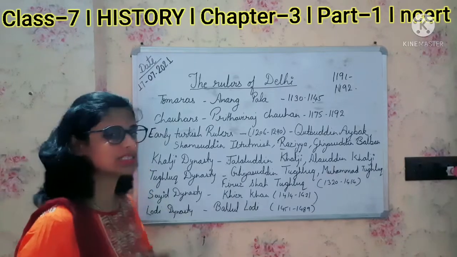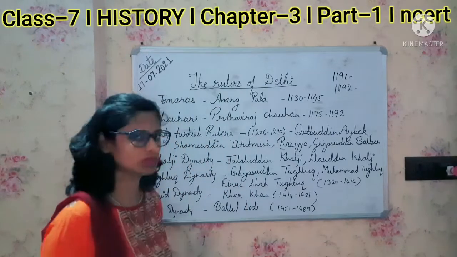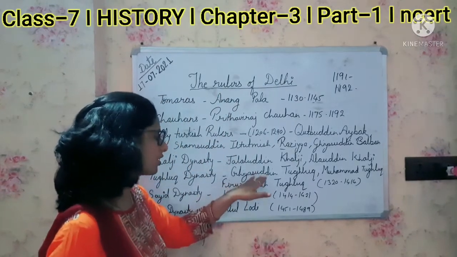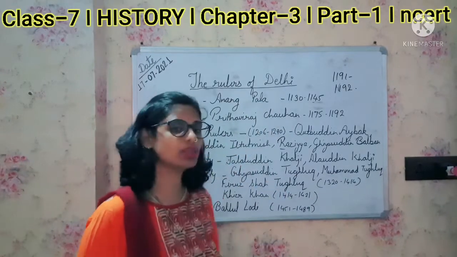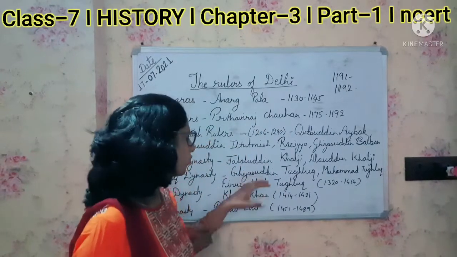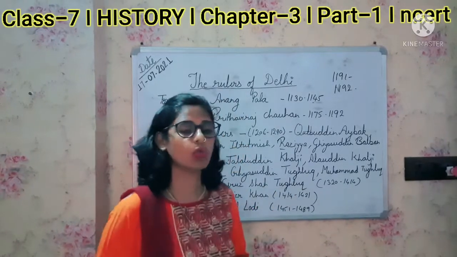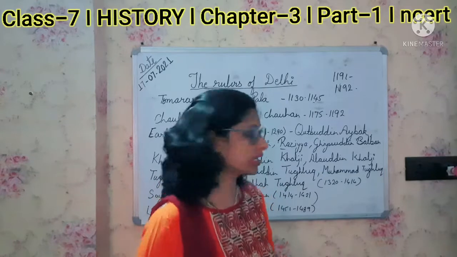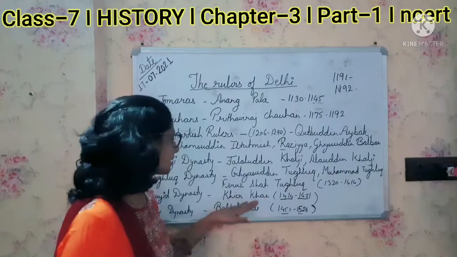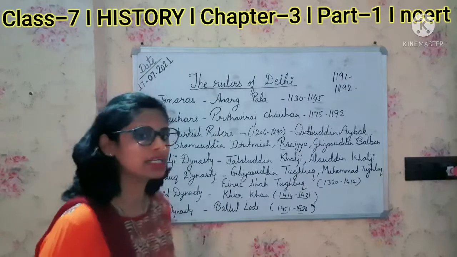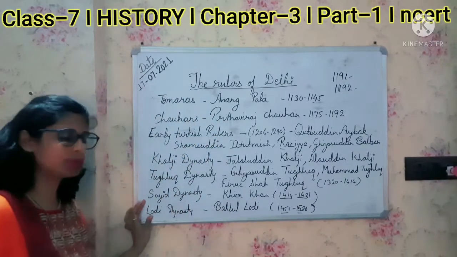The Tughlaq dynasty ruled over Delhi for 100 years, and there were two prominent sultans, Ghiyasuddin Tughlaq and Muhammad bin Tughlaq. Ghiyasuddin Tughlaq was a very strong ruler, and he ruled over most parts of India. Later he was succeeded by Muhammad Tughlaq, and Khizr Khan was succeeded by Shah Alam, and later new dynasties came into existence.